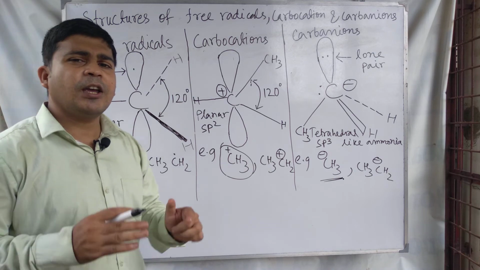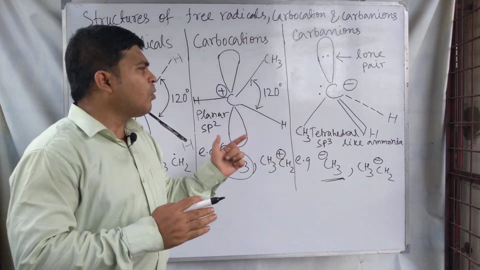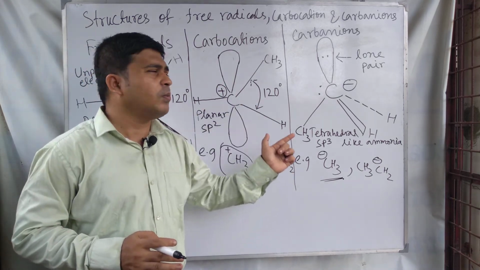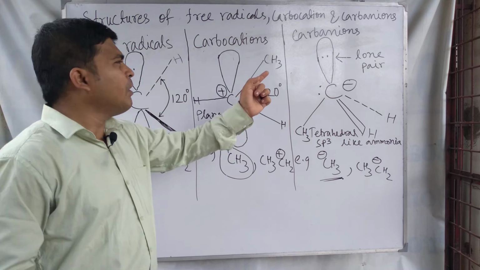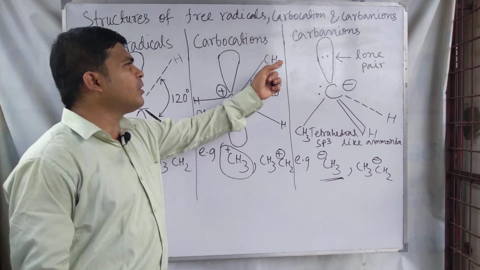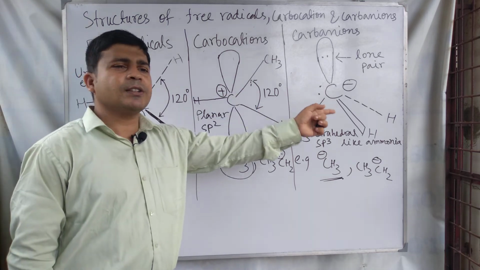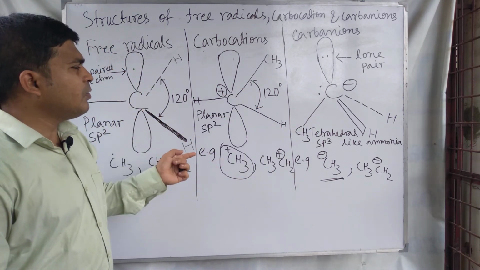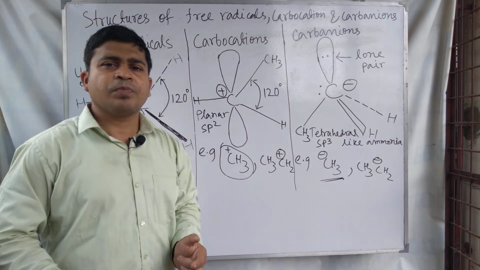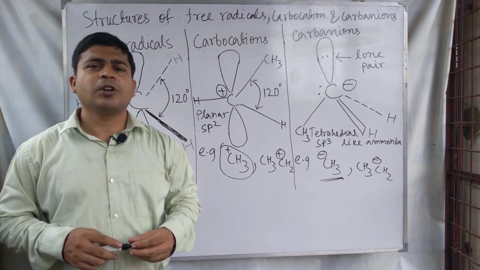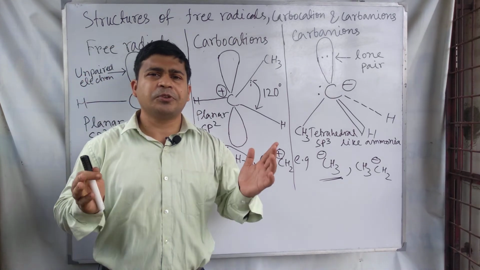For this reason I am making this discussion of the structural comparison of these three reaction intermediates, carbanion, carbocation and free radical. So this is the discussion about the structures of carbocation, carbanion and free radicals.